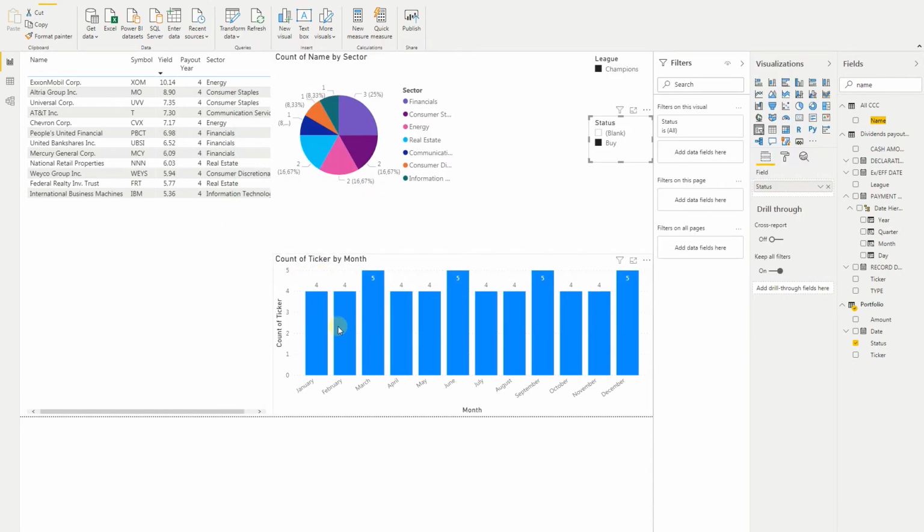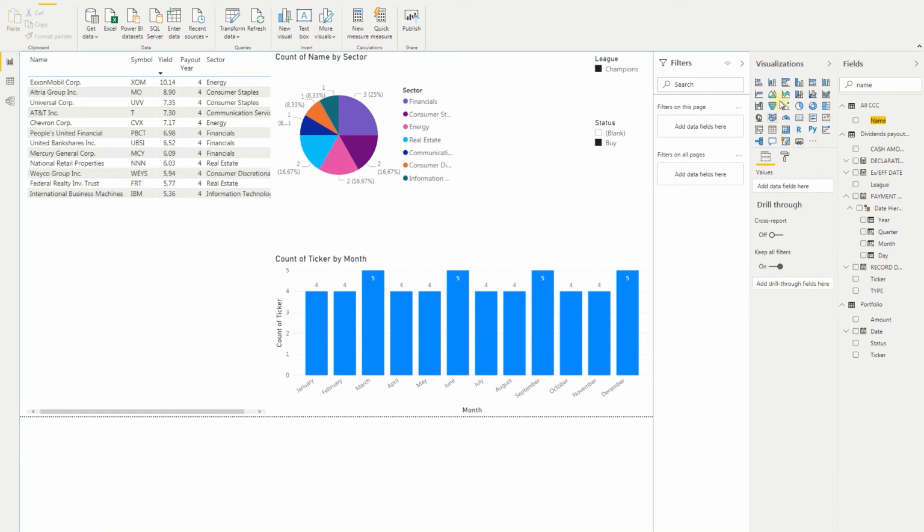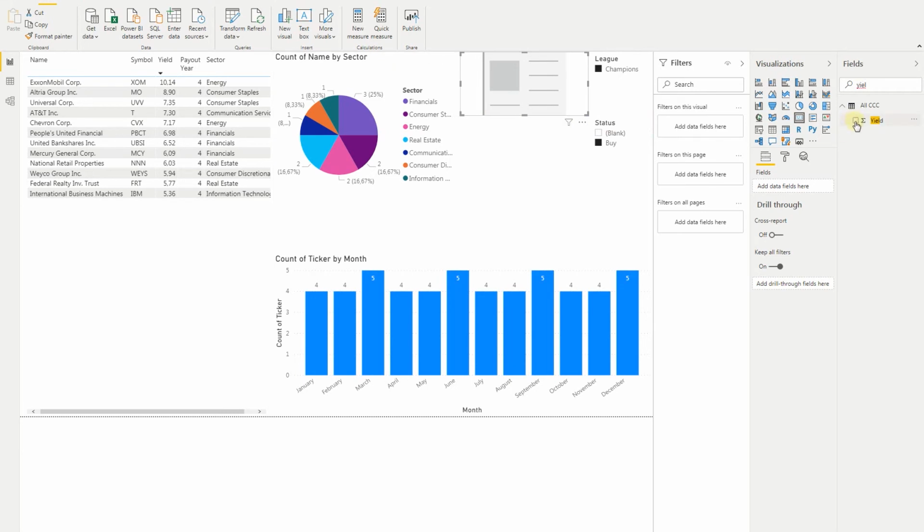And what's more, we can see the months during which the dividends will be paid and the count of the companies. Actually, here are 12 companies, and most of them are paying 4 times a year. That's why you can select 4 or 5 companies each time. As we have a lot of data in this powerful tool to work on, let's see what the average yield we would get with such a portfolio, shall we? It's quite easy to do that. Just select the card chart. You can actually place it here because it won't be big. We have the yield. Let's select it.